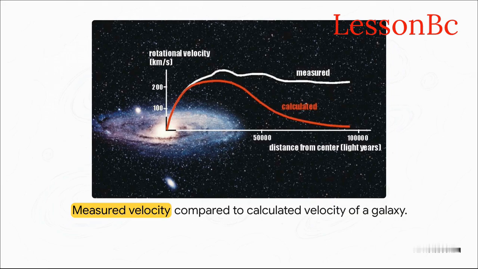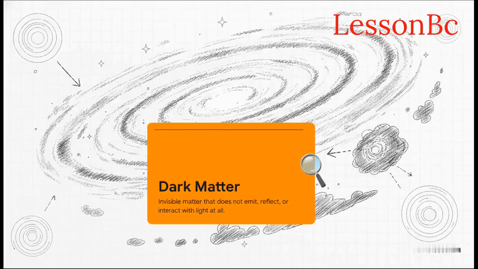Honestly, by all the laws of physics, if the visible matter was the only thing there, the galaxy should literally rip itself apart and fling those outer stars right into deep space. So what's holding it all together? Since visible matter alone absolutely cannot explain this gravitational effect, scientists came to a wild conclusion.